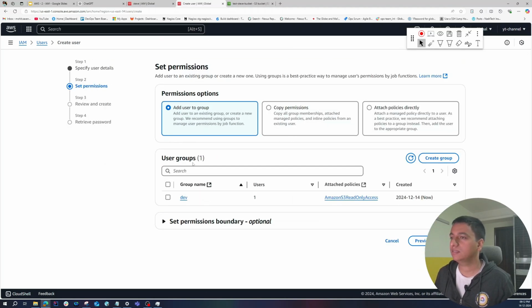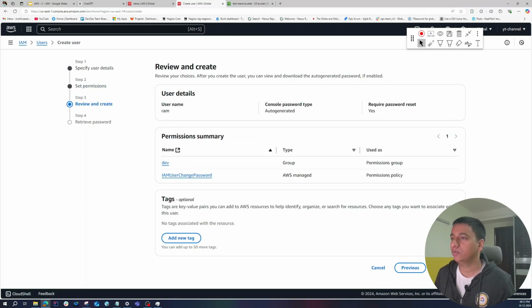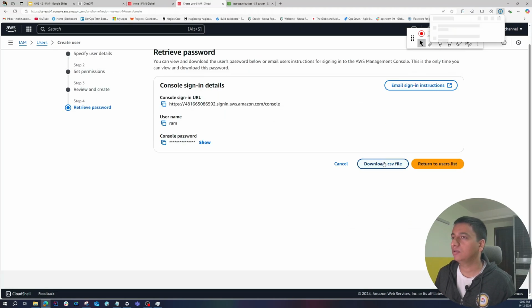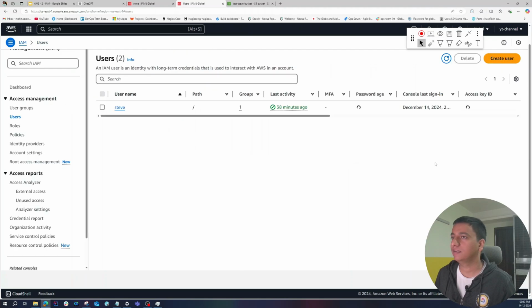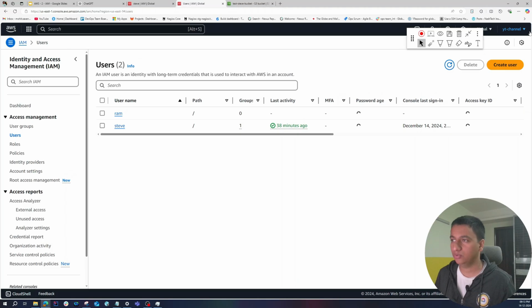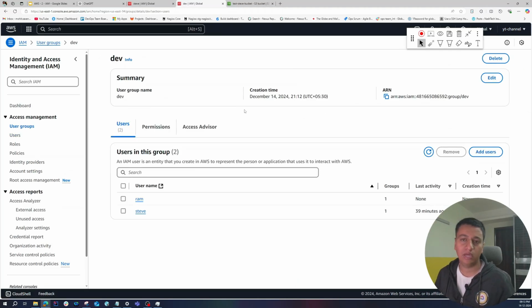and go next. Now it's asking whether we want to add Ram to a group or not. We can select it from here itself. Let's select dev, do next, create user. Let's download this and let's return to users. So now we have two users inside this dev group. This is how you can manage your groups.